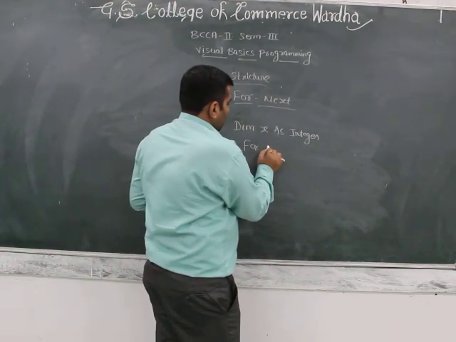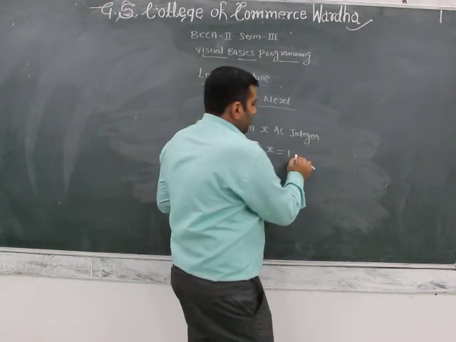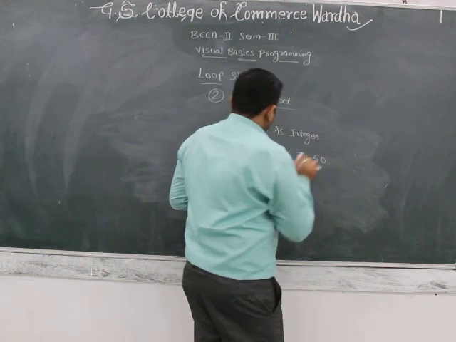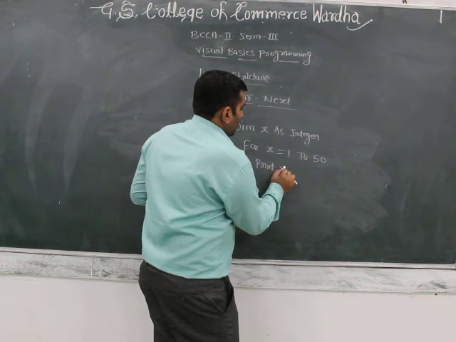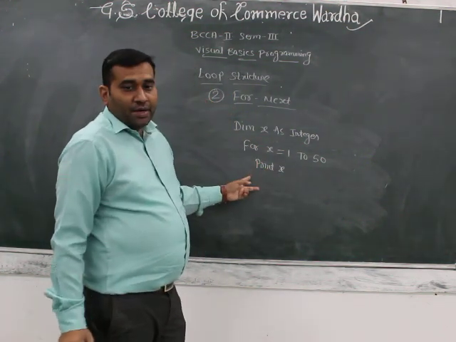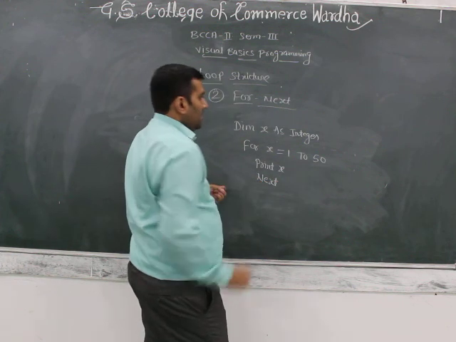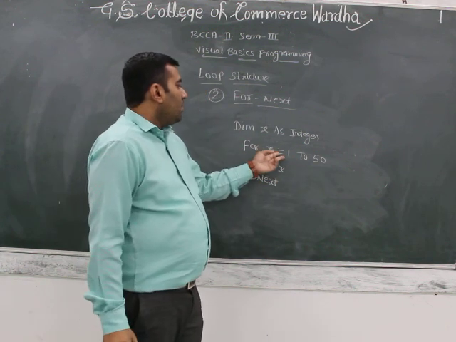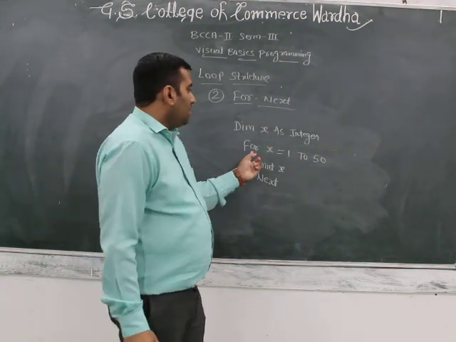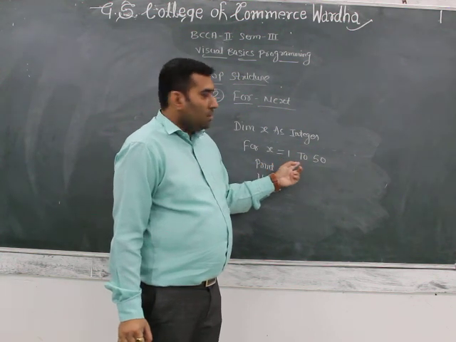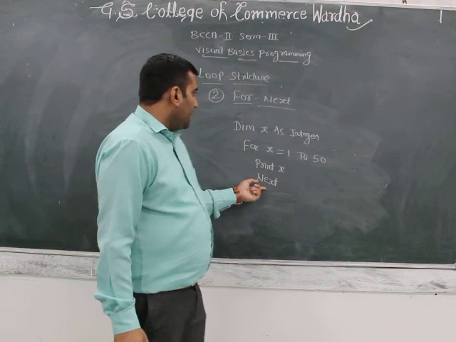For x equals 1 to 50, and then print x, and then next. Here the values are printed from 1 to 50. First we declare the variable dim x as integer, for x equals 1 to 50, and then print the value of x and then next.